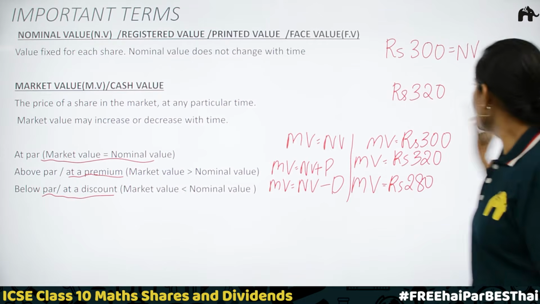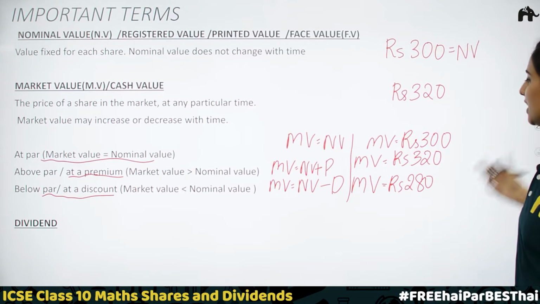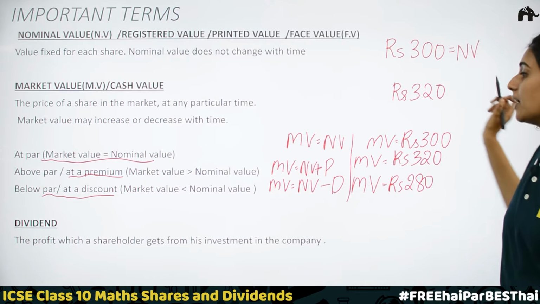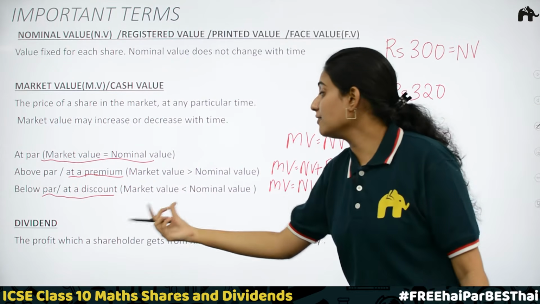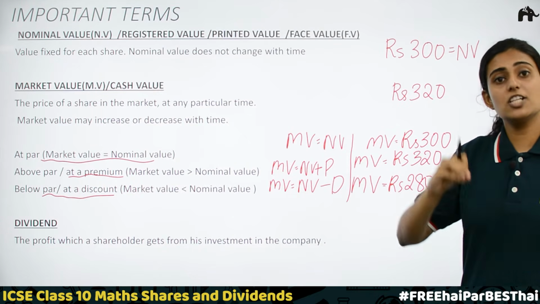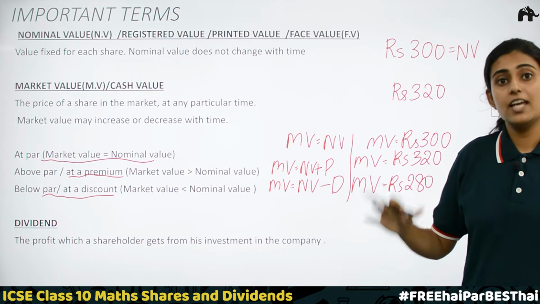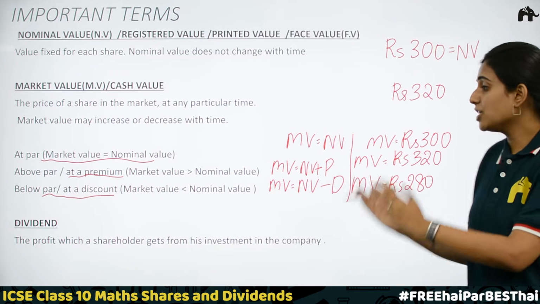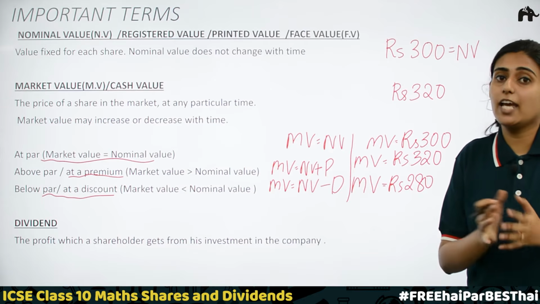Clear? Now the third term, this term we are familiar, that is dividend. We know dividend is a profit, the profit which a shareholder gets from his investment in the company. When a shareholder invests, after 1 year or after certain period of time, he will be getting a share of the profit.